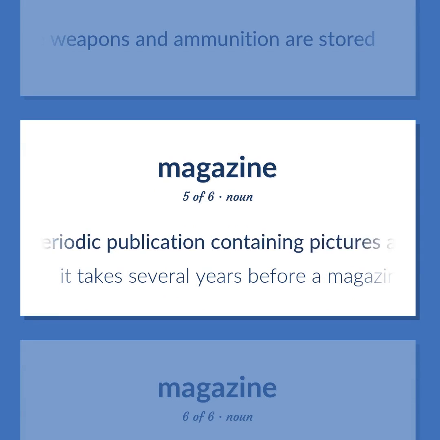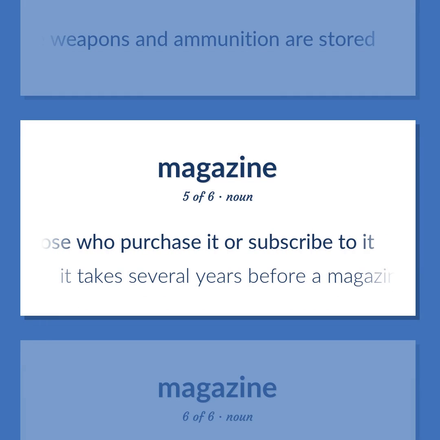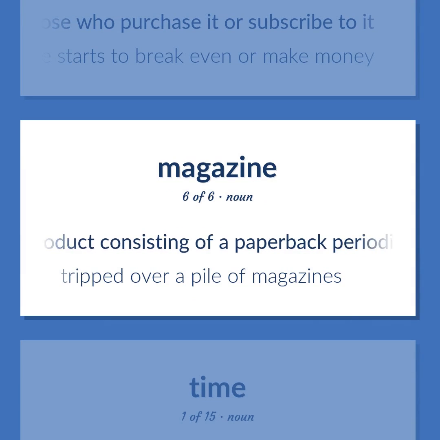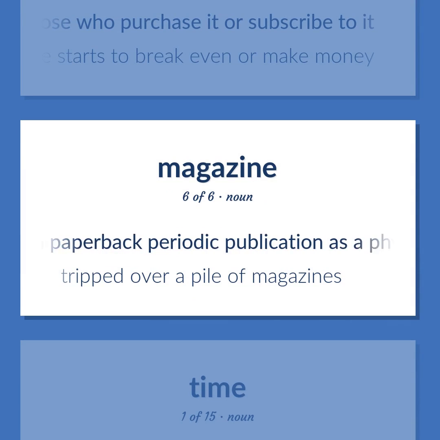A periodic publication containing pictures and stories and articles of interest to those who purchase it or subscribe to it. It takes several years before a magazine starts to break even or make money. Product consisting of a paperback periodic publication as a physical object. Tripped over a pile of magazines.